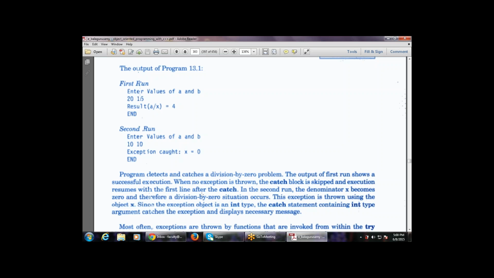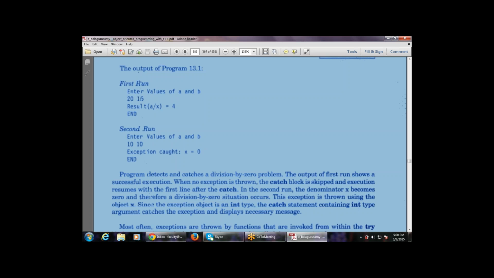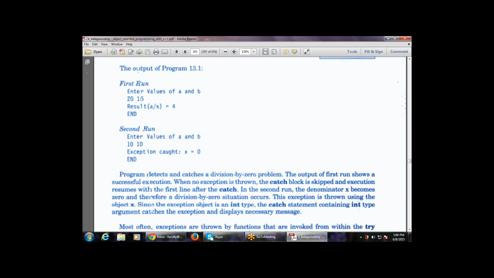In the second run, the denominator x becomes 0. That is, the subtraction gives 0, and therefore a division by 0 situation occurs. This exception is thrown using the object x. Since the exception object x is an int type, the catch statement containing an int type argument catches the exception and displays the necessary message.